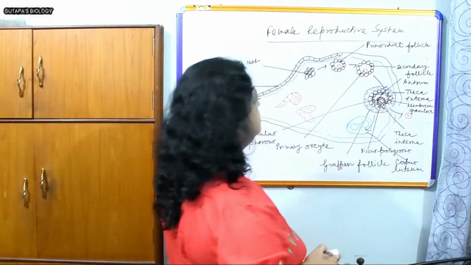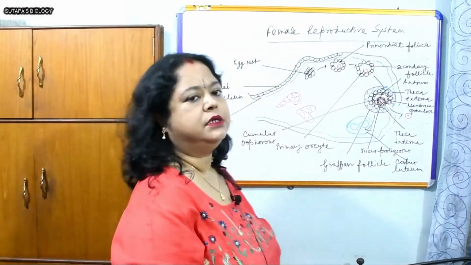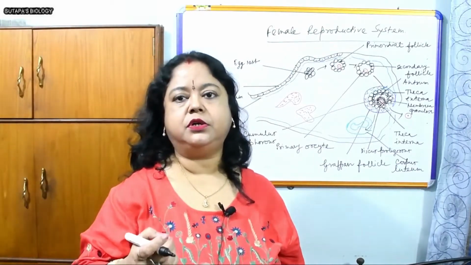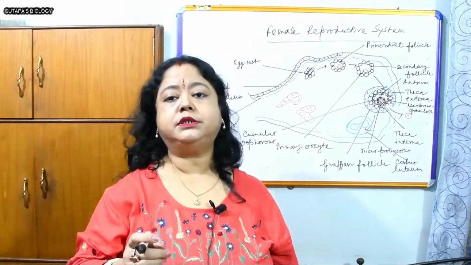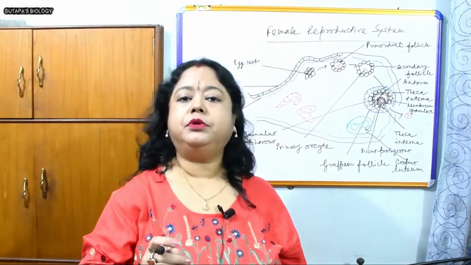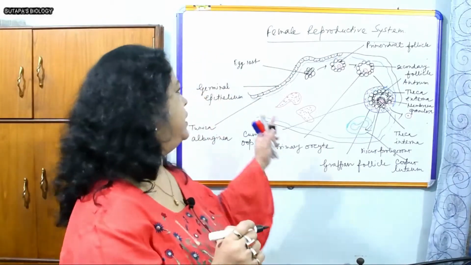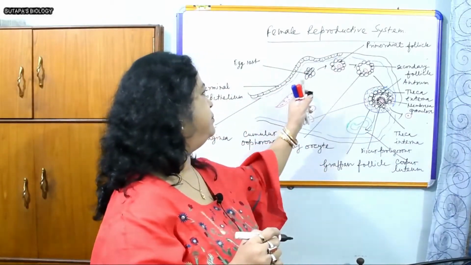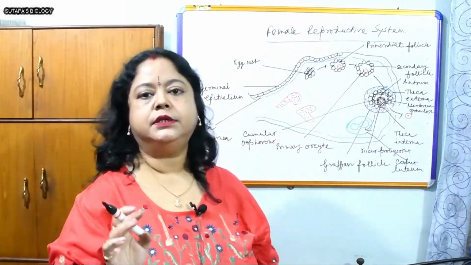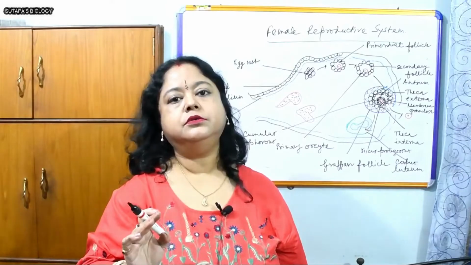A pigment, lutein, is present here, so it looks like a yellow-colored body, and it can produce progesterone, which is known as the pregnancy hormone or birth hormone. In each cycle, later I will discuss this, from the start up to the last, it takes 28 days. That's the menstrual cycle of the female.